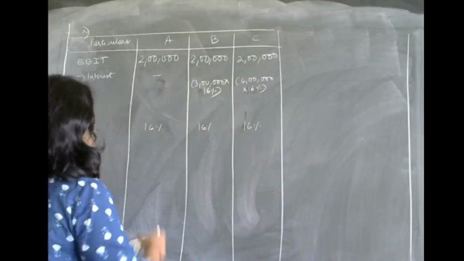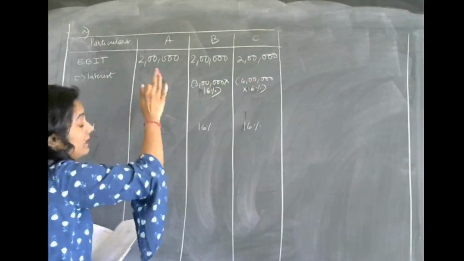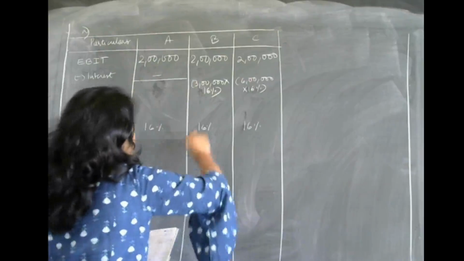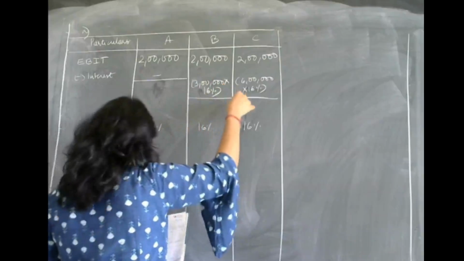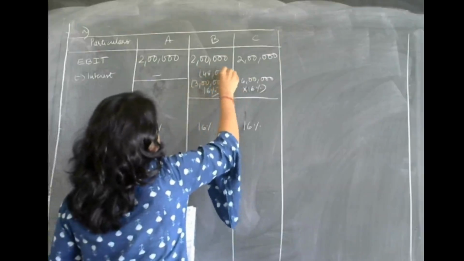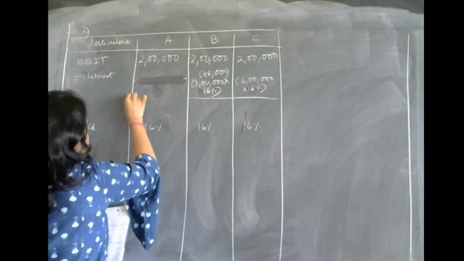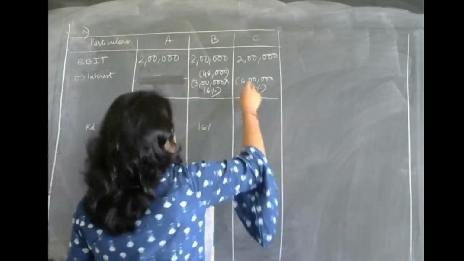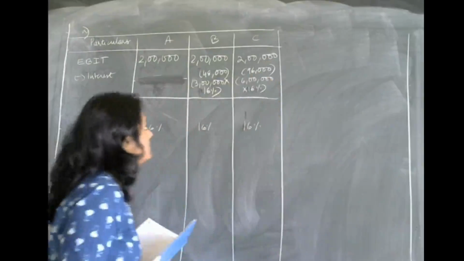Under A there is no interest amount because it is all equity capital, there is no debt in this case. Whereas in this case, 3 lakh into 16% is 48,000. So 48,000 is your interest in this case. And in this case, 6 lakh into 16%, 96,000 is your interest.